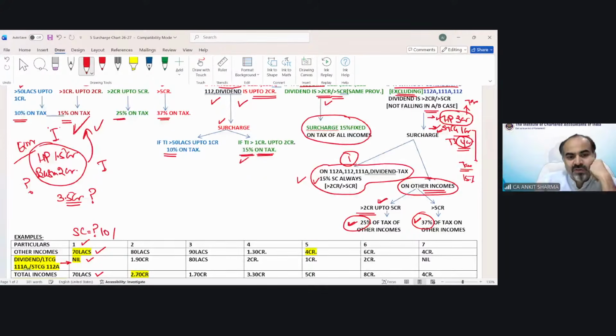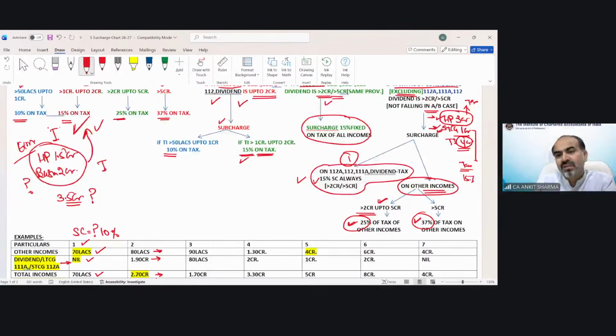10%. Of course, very good. Well done, because it's between 50 lakh to 1 crore rupees. Very well done. Now case number two. Focus on case number two. Other income is 80 lakh. Special rate of income is 1.90 crore. Total is 2.70 crore. Can you tell me now which case is applicable or which situation is applicable?